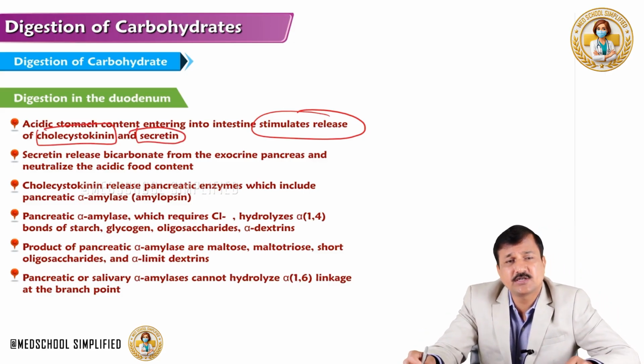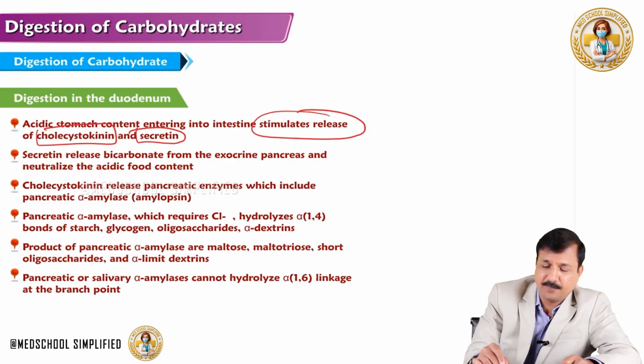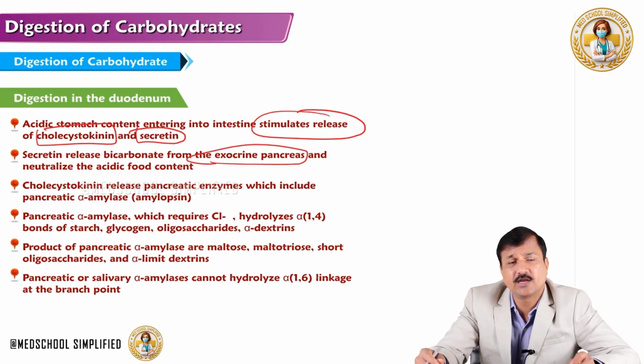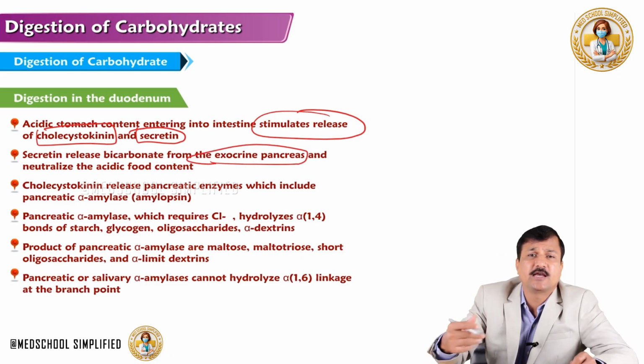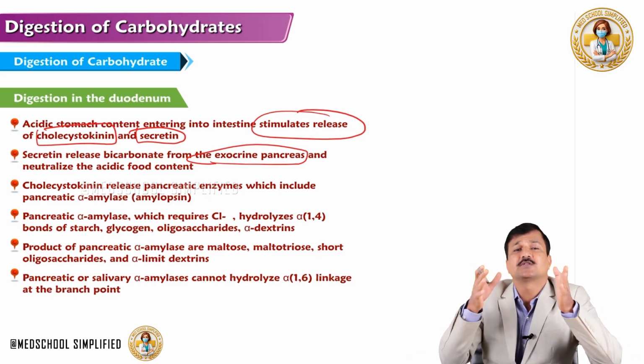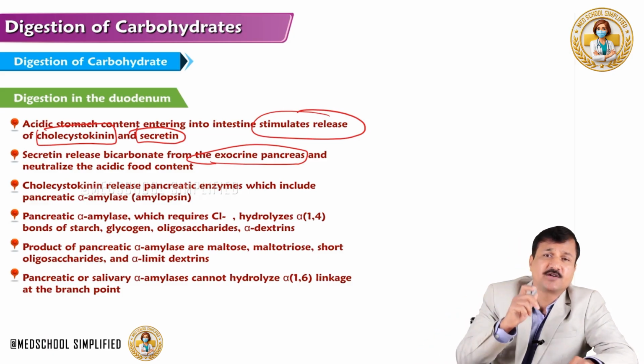Now, the function of secretin is to release bicarbonate from the exocrine pancreas, and this bicarbonate entering into the duodenum is going to neutralize the acidic pH coming from the stomach, and thereby make sure the optimum pH is maintained for the further digestion of carbohydrate. That's the function of secretin.